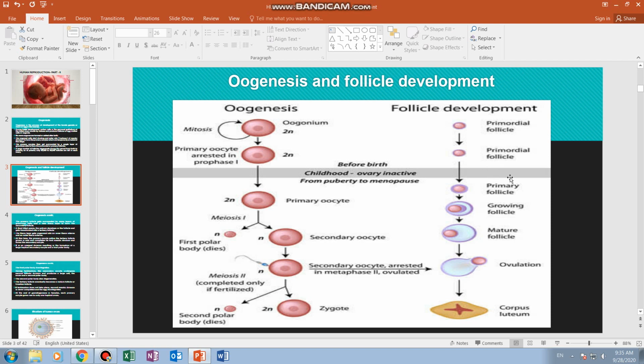The primordial follicles grow in size and mature to form the Graafian follicle. The Graafian follicle encloses the secondary oocyte, which is released from it during ovulation. After the oocyte is released, the empty Graafian follicle is called the corpus luteum. So this is what happens during oogenesis and to the follicle.